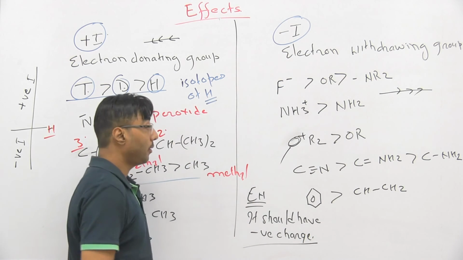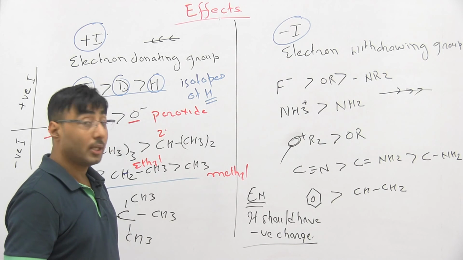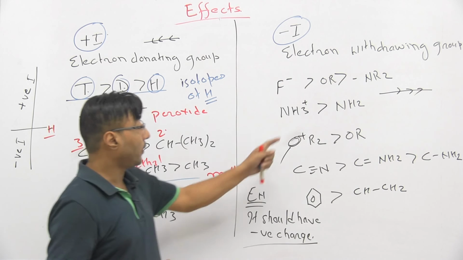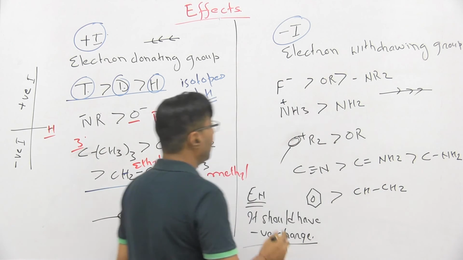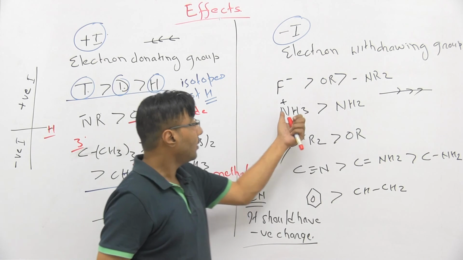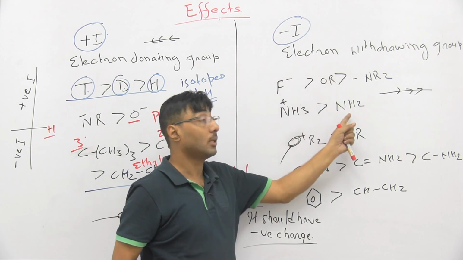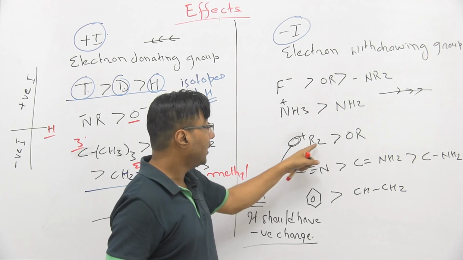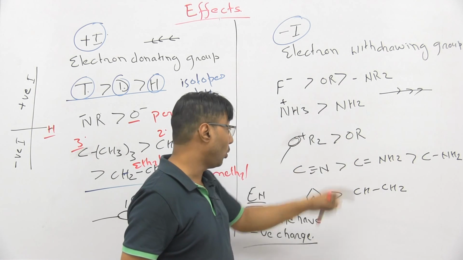But it is having a positive charge, so it has a high tendency to attract the electron towards itself. Here also there is positive charge on nitrogen. So nitrogen with positive charge has higher minus I effect in comparison to NH2. Oxygen with a positive charge has higher minus I effect with respect to OR.